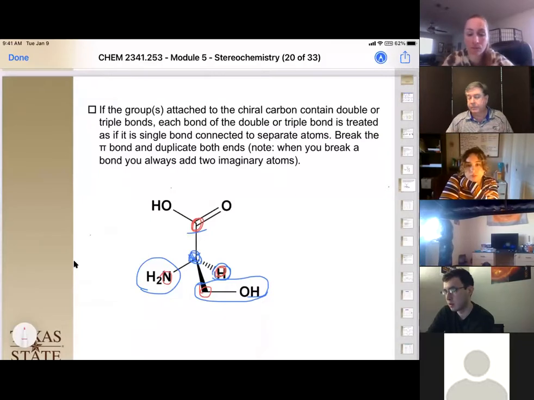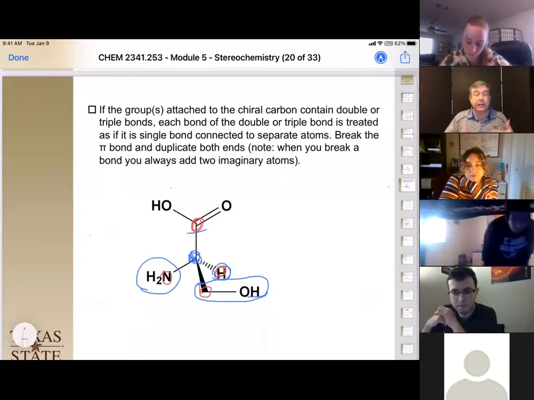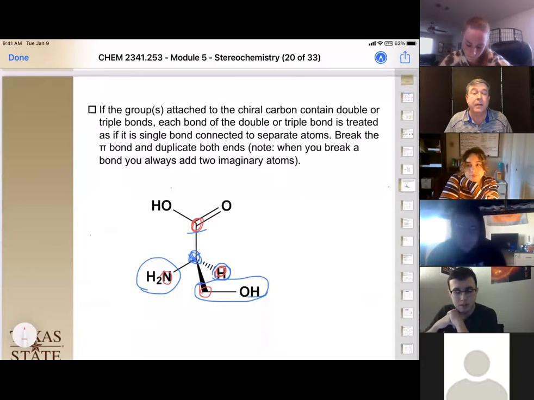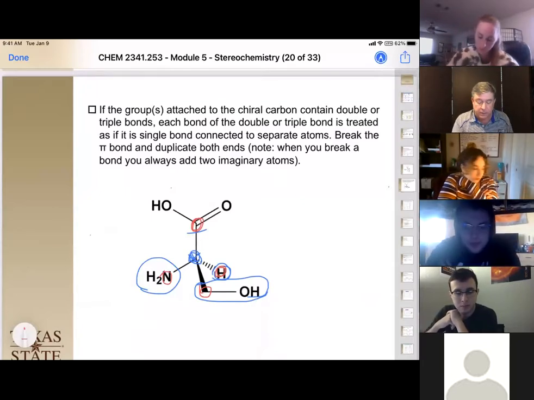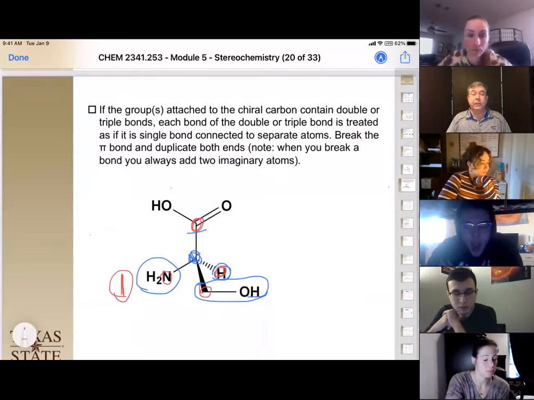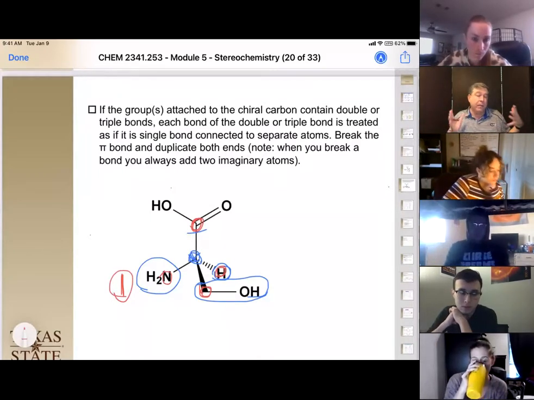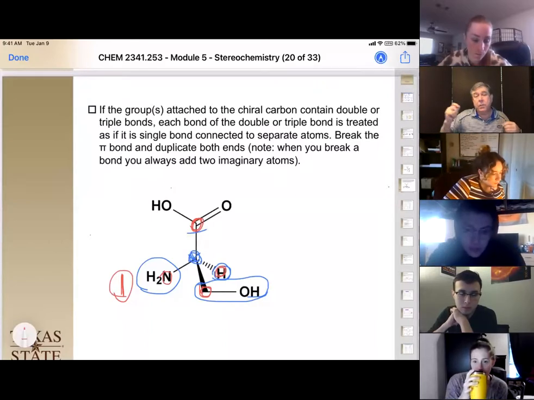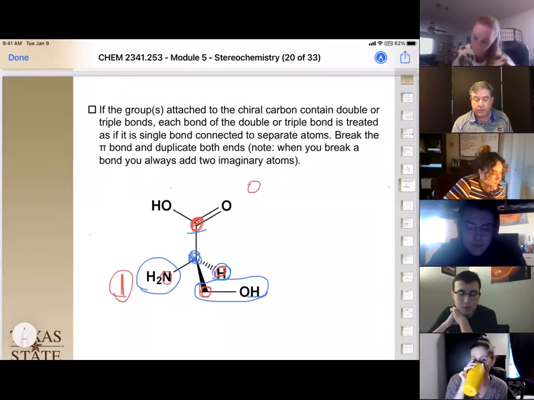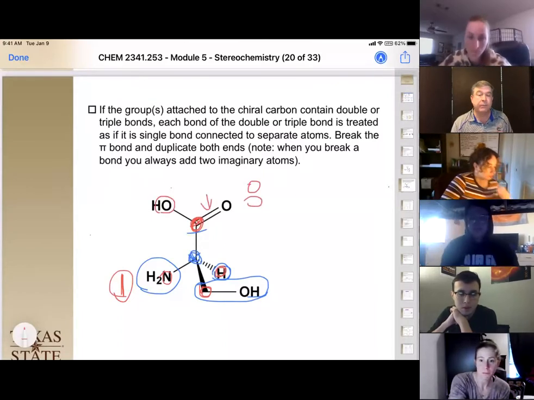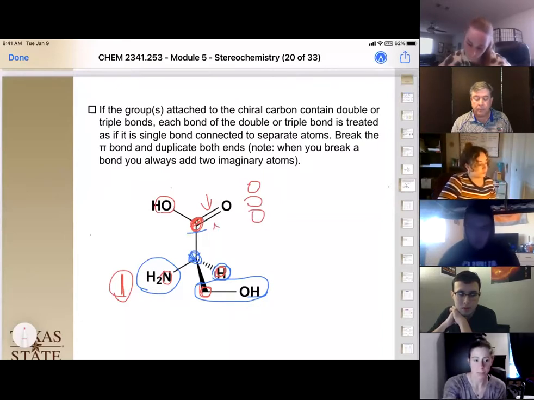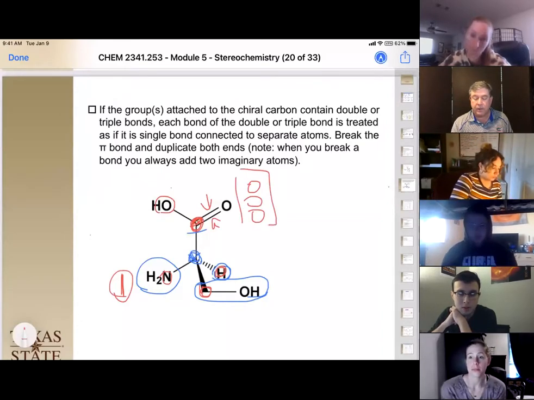The chat's open. Which one's the highest priority of this set? The nitrogen. Nitrogen, that's right, because it is atomic number 7, carbon's atomic number 6, therefore it's our highest priority. So this is our priority 1, okay? So then we have a carbon and a carbon, but they both have oxygens bonded to them. So let's do our multiple bond rule and say, okay, this carbon right here has 1 oxygen bonded to it for the first bond, 1 oxygen bonded to it for the second bond. So that's its priority right here.